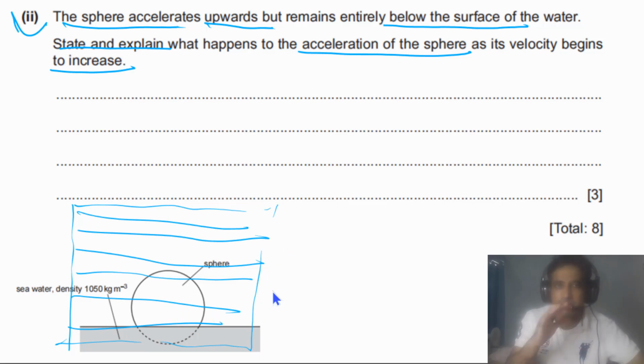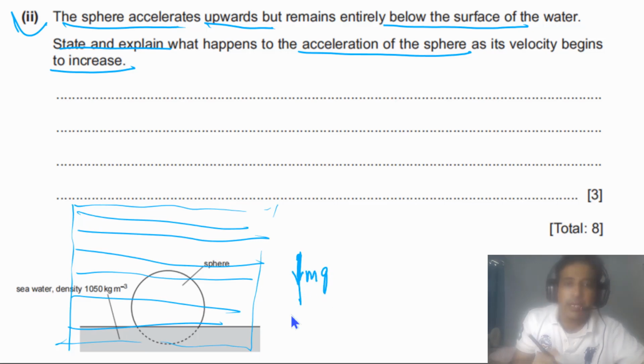So we can draw the free body diagram for that one. We have already discussed that there is a force acting downwards, that is the weight of the sphere, and the sphere is accelerating upwards in the water, so there is drag force by the water. We can say this is Fd, and there is upthrust that is acting vertically upwards on the sphere.